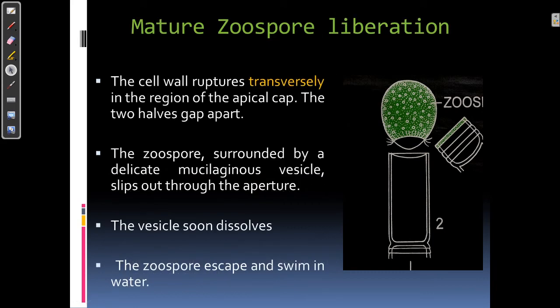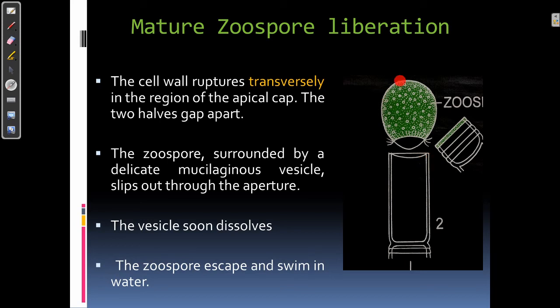Once the zoospores attain maturity, they will be liberated. And how does this liberation occur? The wall of the filament where the zoosporangium is present ruptures transversely near the region of the apical cap, as a result of which the filament breaks into two halves.